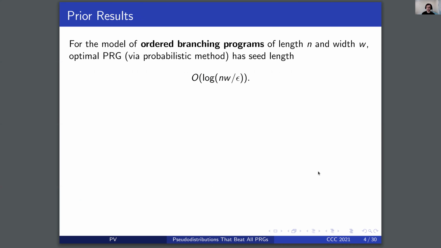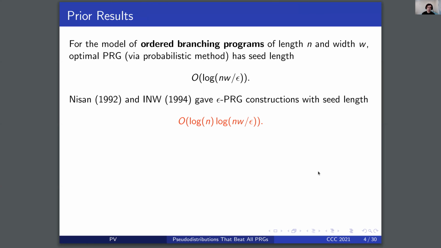For the model of ordered branching programs, which we haven't introduced yet, but just for now, let's consider them parameterized by their length, n, and their width, w. The optimal PRG, obtained via the probabilistic method, has seed length order log nw over epsilon. In 1992, Nissan, and in 1994, Impagliazzo, Nisan, Wigderson, constructed epsilon PRGs for the model with seed length log n times log nw over epsilon, so a factor of log n away from optimal.